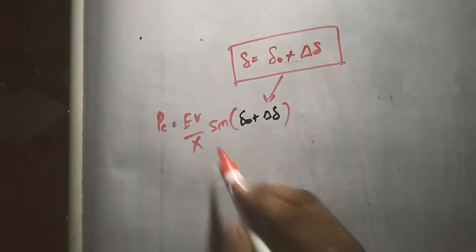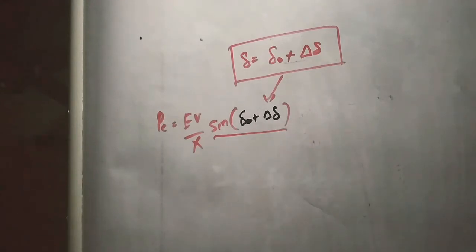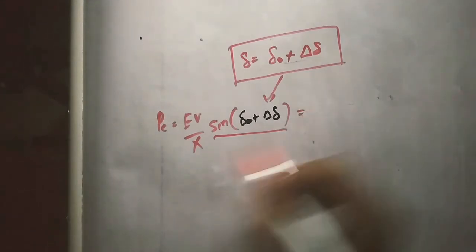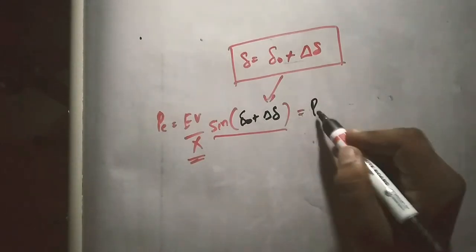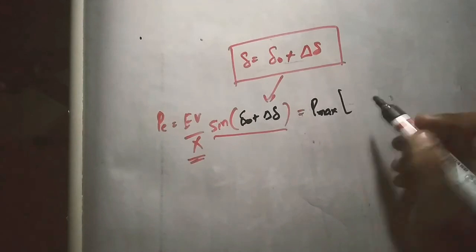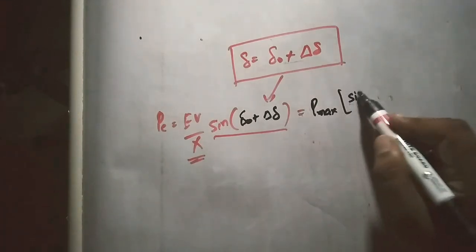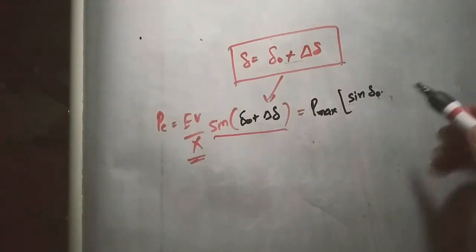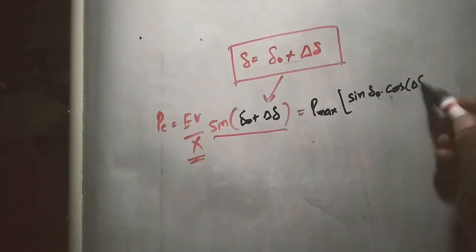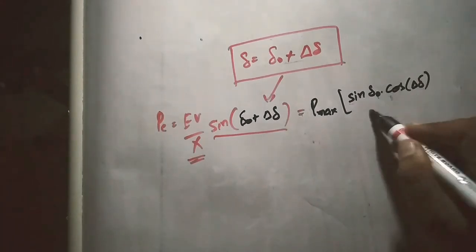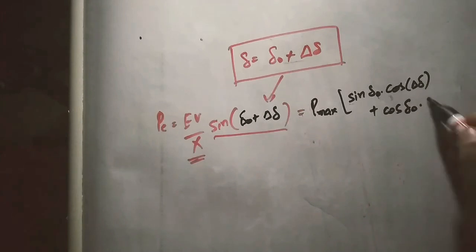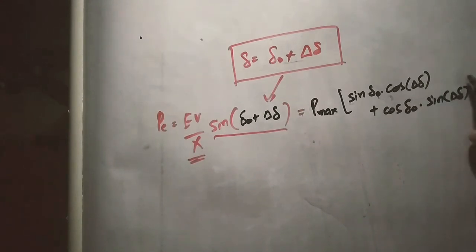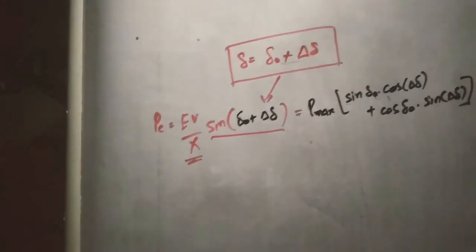This entire term is of the type sine of A plus B. Now I can expand it, so that EV by X is written as Pmax into sine of A plus B, which is sine A cos B plus cos A sine B. Here sine delta naught into cos incremental delta, plus cos delta naught into sine incremental delta. So we can get the expression like this.